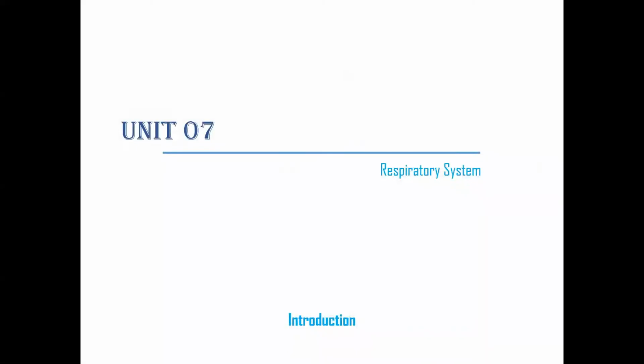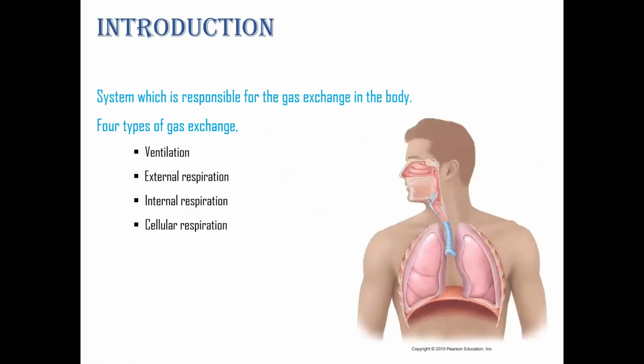In this video, we are going to talk about the respiratory system, which is unit 7. So let's start with the introduction. The respiratory system is a system in our body which is responsible for gas exchange. There are 4 types of gas exchange that occur in our body.